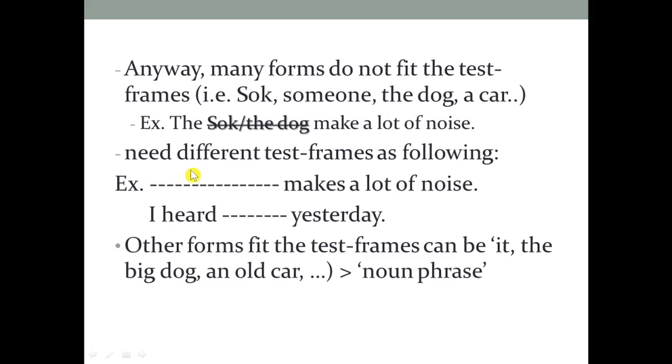Therefore, we need to see further with a different text frame, like the following example. You have no need to have an article before it: "___ makes a lot of noise," or "I heard ___ yesterday." The other forms that fit the text frame can be like "it," "the big dog," "an old car," right? That we can say is the structure of a noun phrase, in order to make it correct in terms of grammar with the second structure.